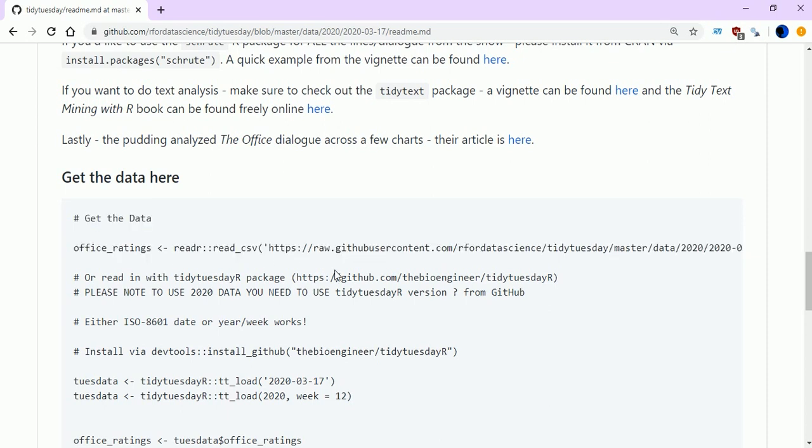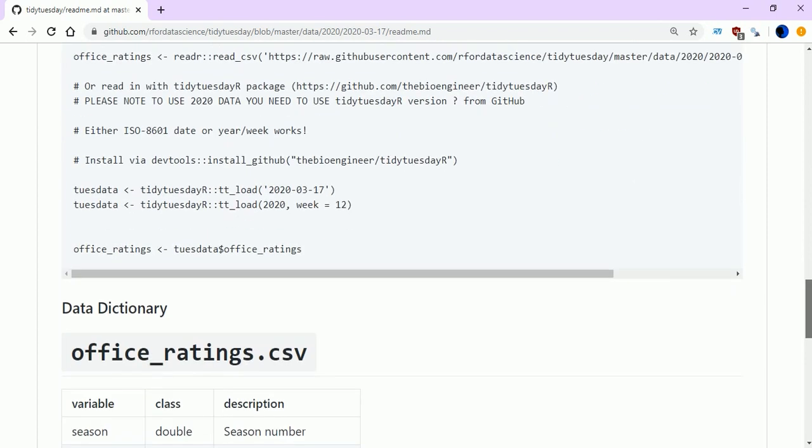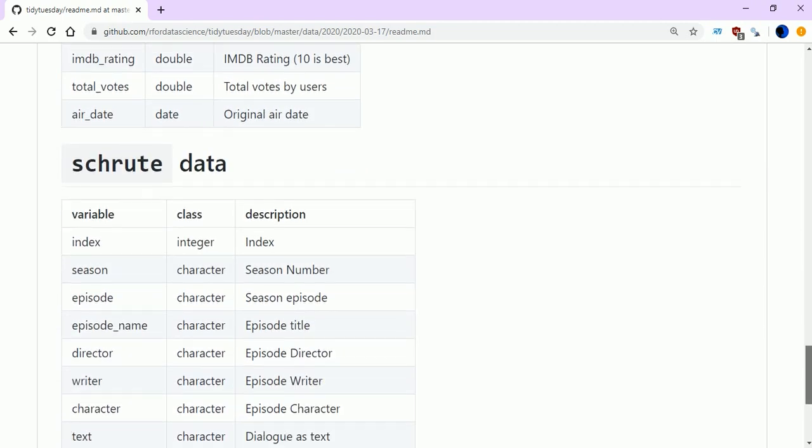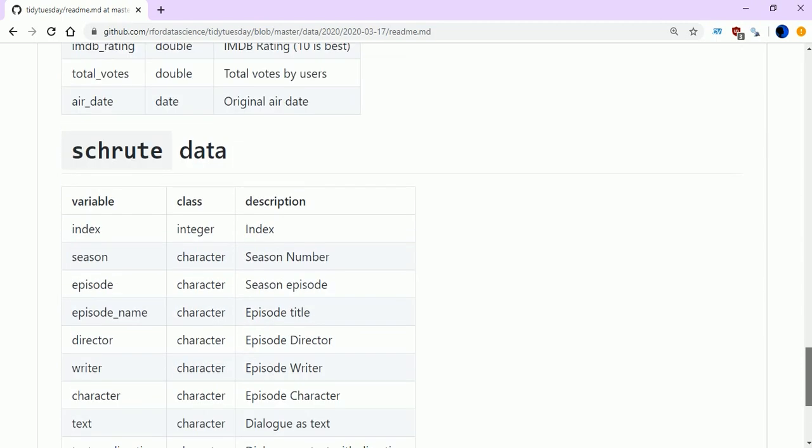We have the path given for the Office ratings, and we also have another data set which consists of different variables, called schrute data. This schrute data set would be picked from the R package, so we'll have to load the schrute package to have access to it.